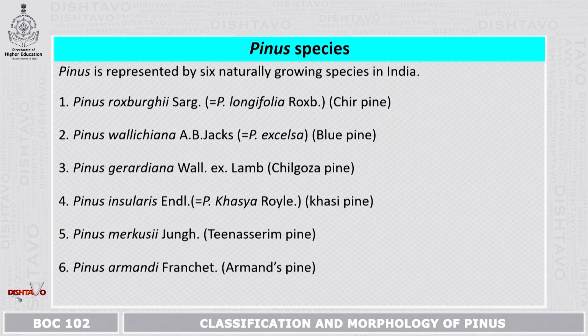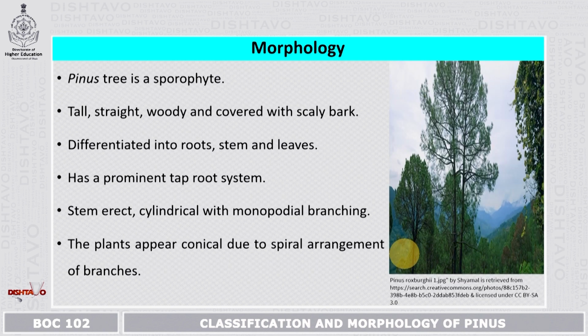These are the Pinus species. Pinus is represented by 6 naturally growing species in India. The first one is Pinus roxburghii. Second one is Pinus wallichiana. Third is Pinus gerardiana. Fourth one is Pinus insularis. Fifth is Pinus merkusii. And sixth is Pinus armandii. So these are the species that you find in India. Let us go to the morphology of the Pinus plant.